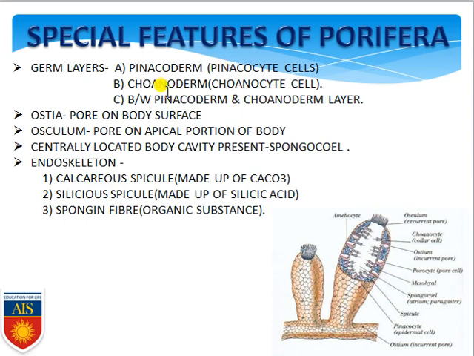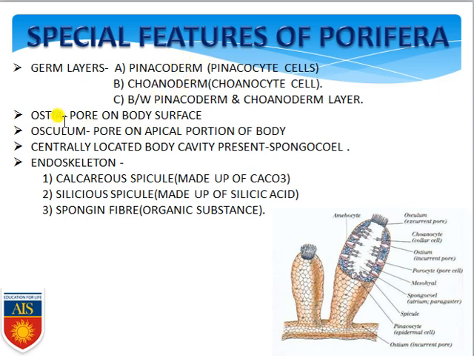The choanoderm is exclusively made up of choanocyte cells, which are present inside the body of the sponges. These cells are responsible for respiration, for nutrition, for drawing water inside the body of the sponges, as well as for propelling water out of the sponges' bodies. All these functions are controlled by the choanocyte cells present in the choanoderm.